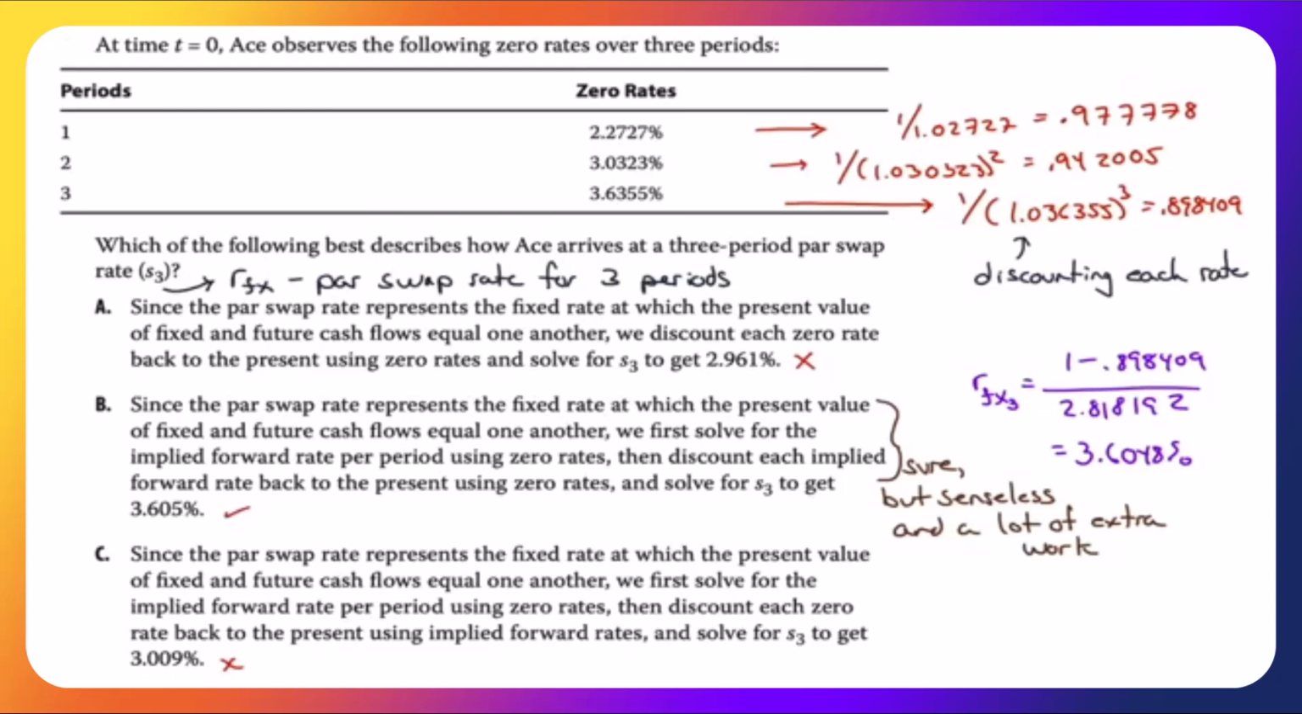At time t equals 0, ACE observes the following 0 rates over 3 periods, period 1, 2, and period 3.